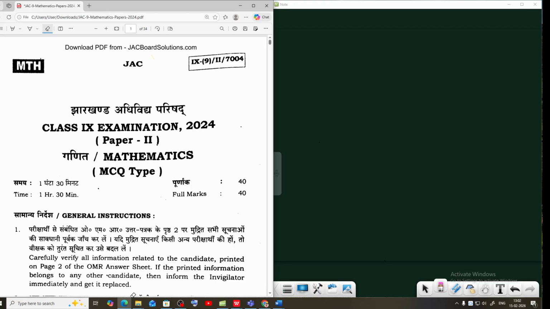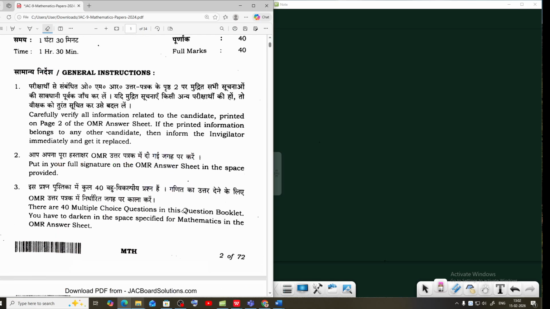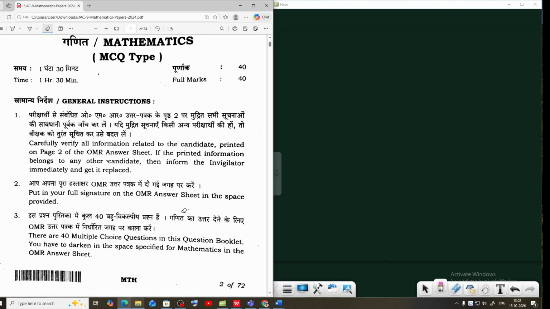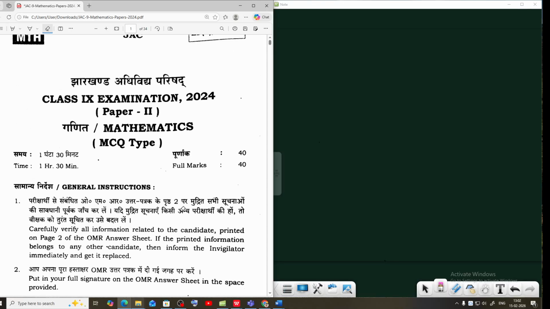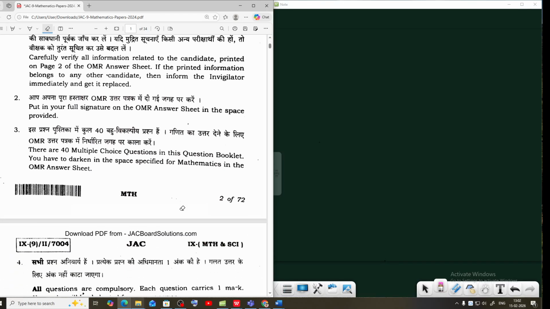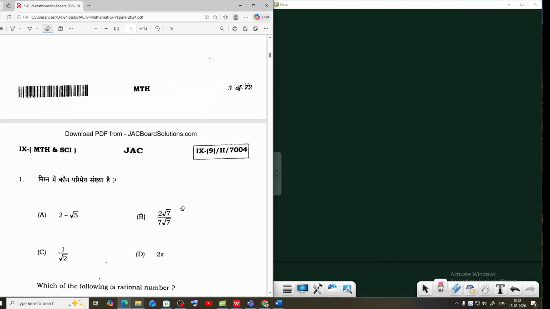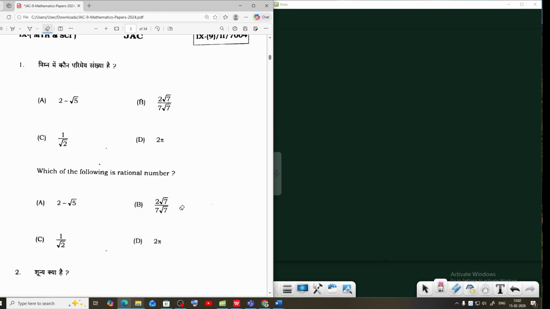This paper contains 40 marks MCQ questions. Time taken is 1 hour 30 minutes. Some basic instructions. First we now discuss question number 1 from class 9 Jackboard 2024 examination.